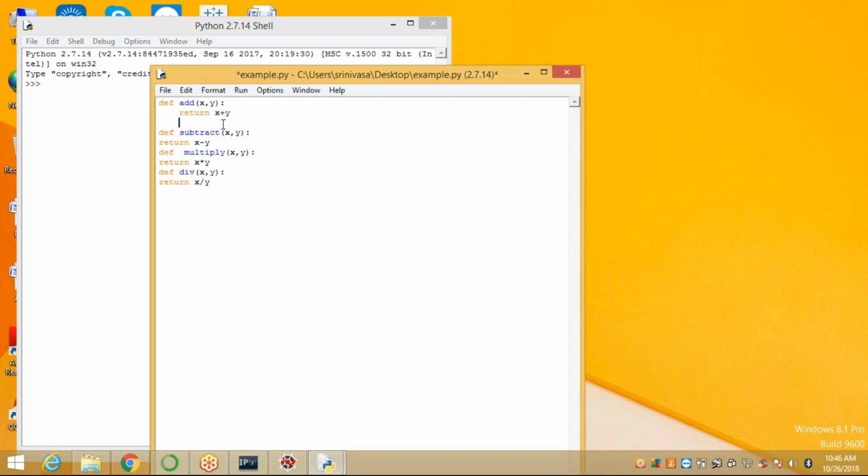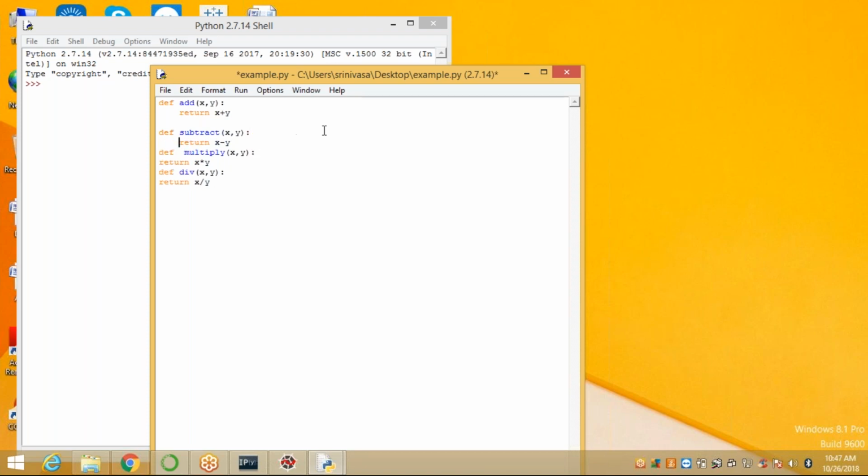Now these two statements are under our add function. Suppose you are not writing them like this, but like this: only the return statement is under our add method, not this statement. Or you can write like this, so these two are not in the same space. This and a double tab space means it does not belong to your add method, it is out of the block. This is indentation. We'll discuss it in this class after some time.